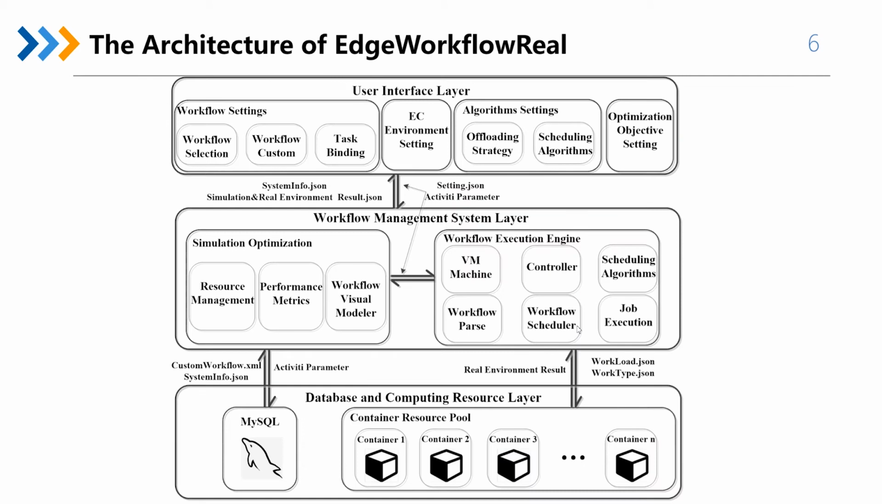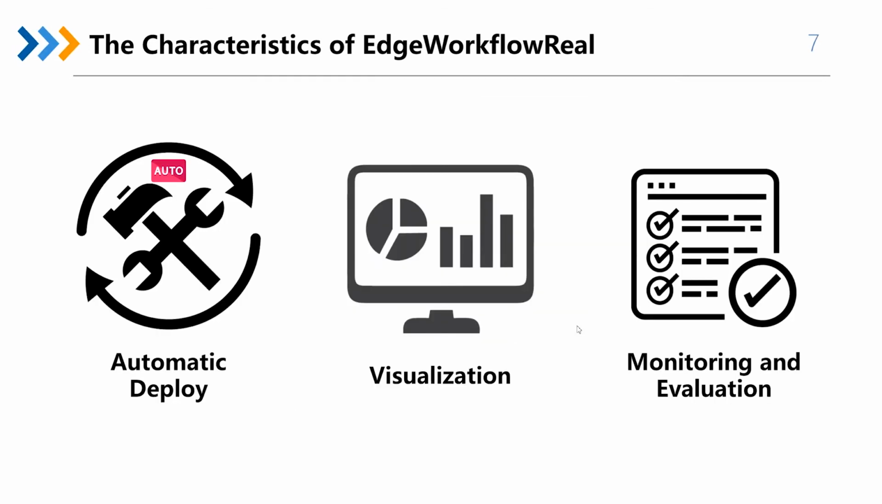As shown in the figure, the architecture of EdgeWorkflowReal is divided into three layers: user interface layer, workflow management system layer, and database and computing resource layer. There are three characteristics of EdgeWorkflowReal. Firstly, automatic generation of a real edge computing environment according to the user's settings. Secondly, visualized modeling for various workflow structures and binding the workflow task model with real scientific computing tasks. At last, automatic deployed monitoring and evaluation for various workflow tasks in users' customized edge computing environment.